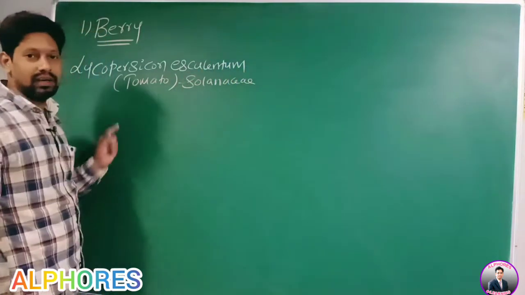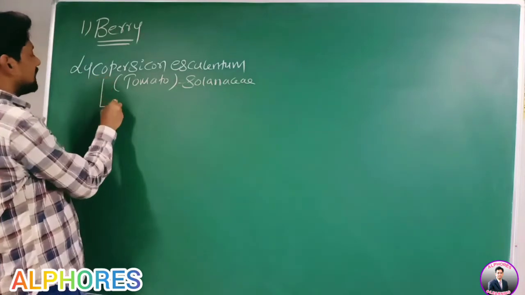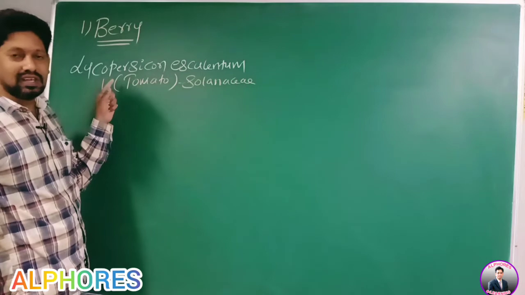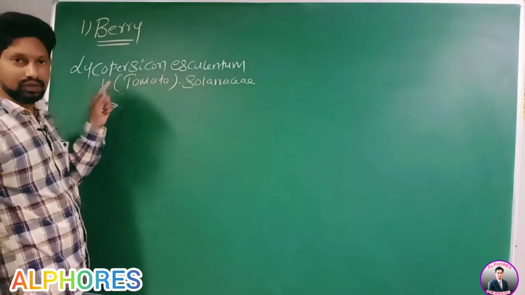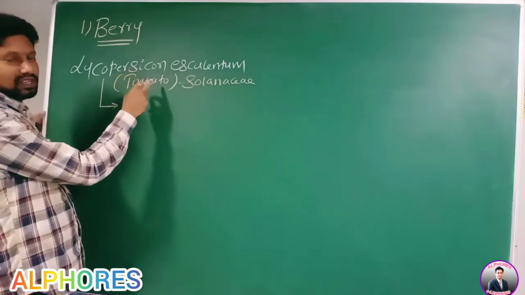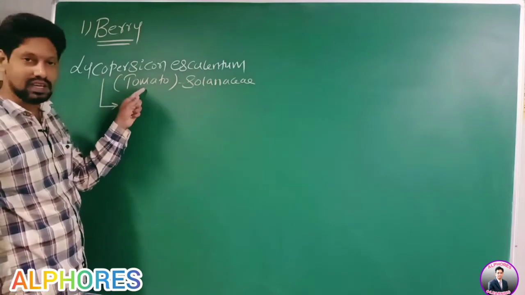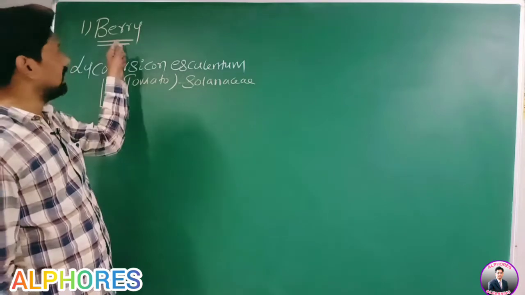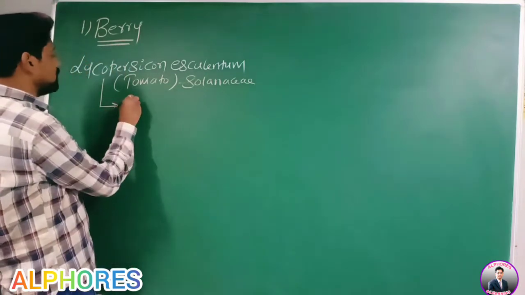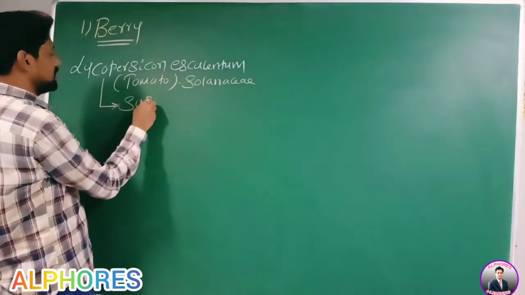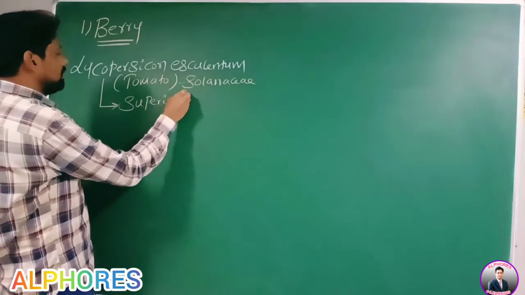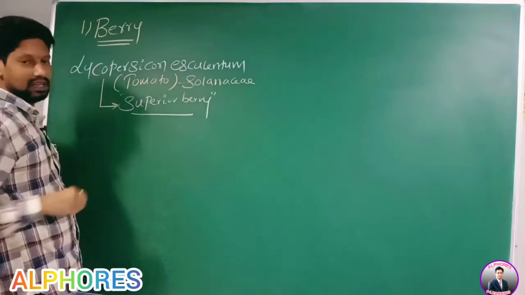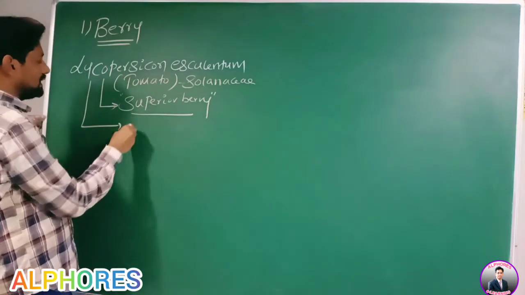In the case of tomato, if you see the berry, it is developed from a superior ovary, so it is a superior berry.